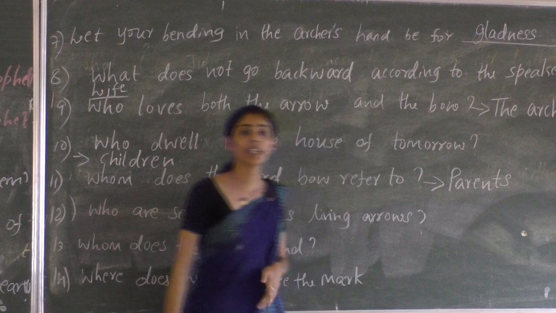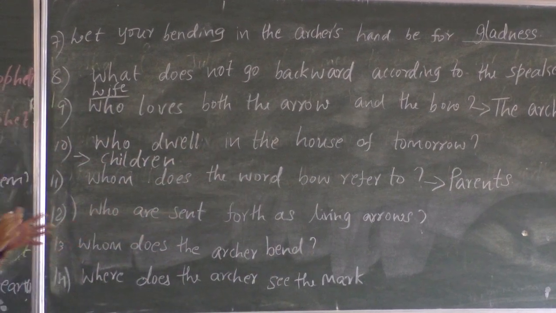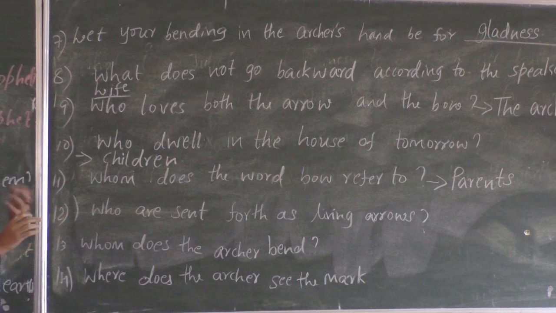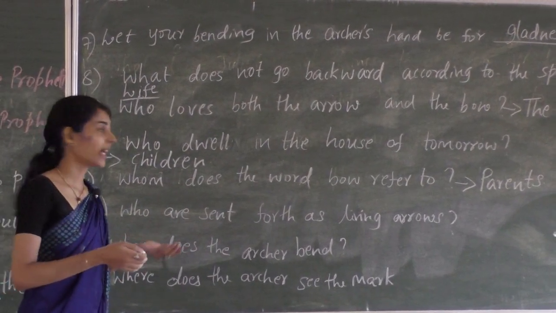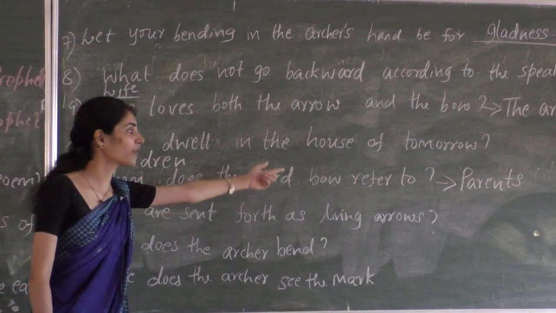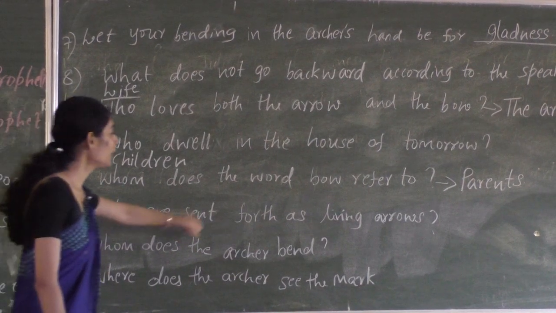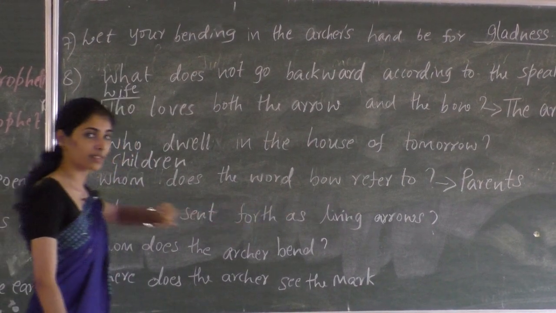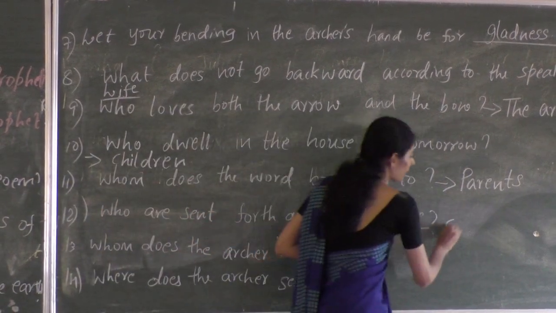While explaining, he says parents should be very stable, just like a bow. It should not be very weak, and it has to be very flexible for the thoughts of their children. So whom does the word bow refer to? Bow refers to parents. And then, who are sent forth as living arrows? Again, as I said, living arrows refers to children.